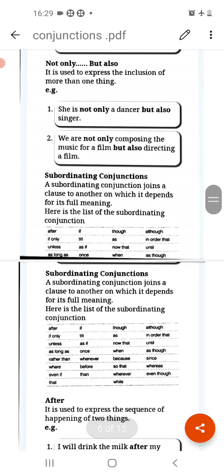Next is not only but also. In this it is used to express the inclusion of more than one thing. When you are adding more than one thing, you have already one thing and you are just adding one more thing to it, then you use not only but also.